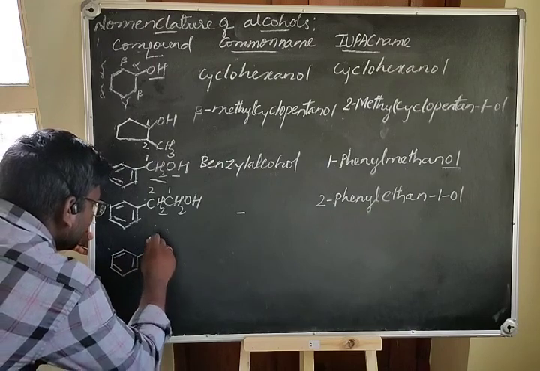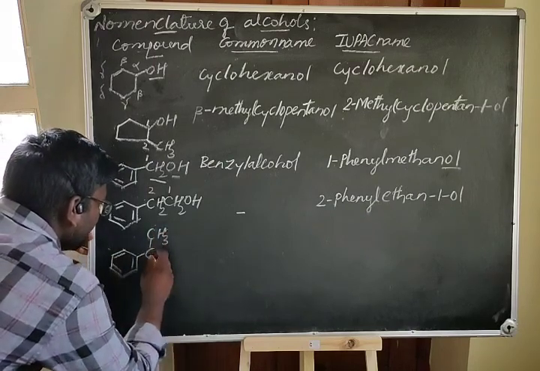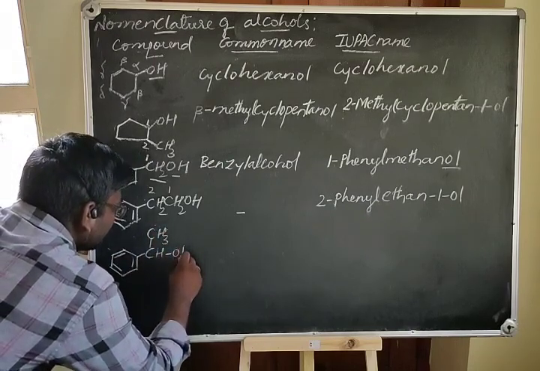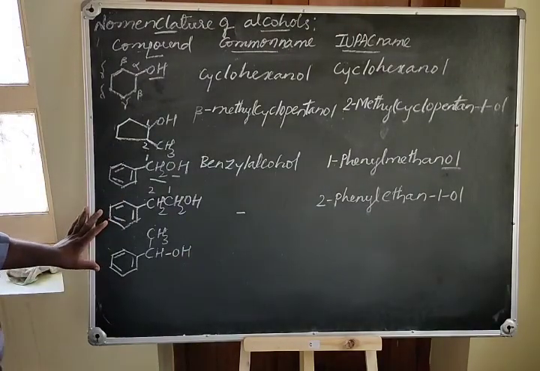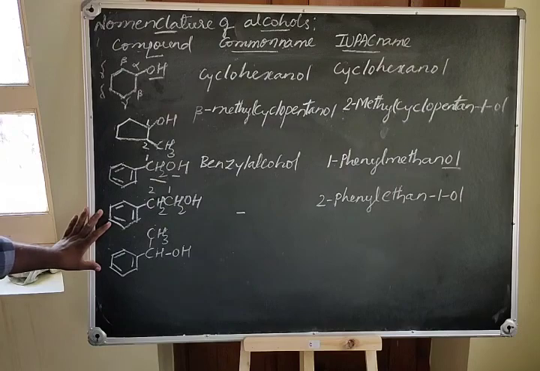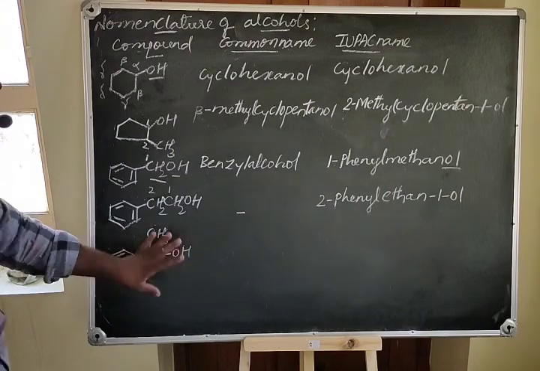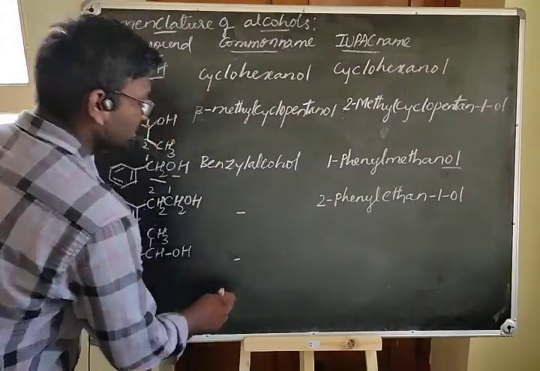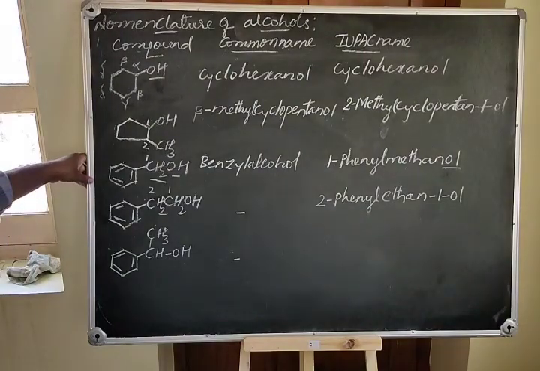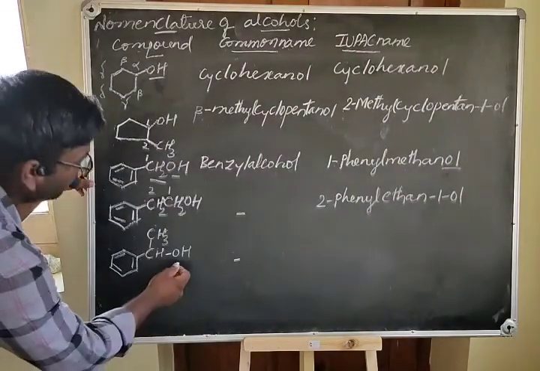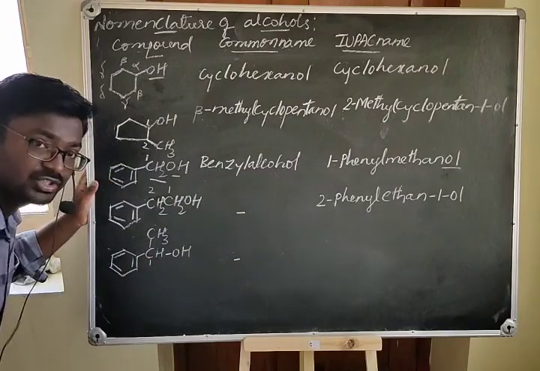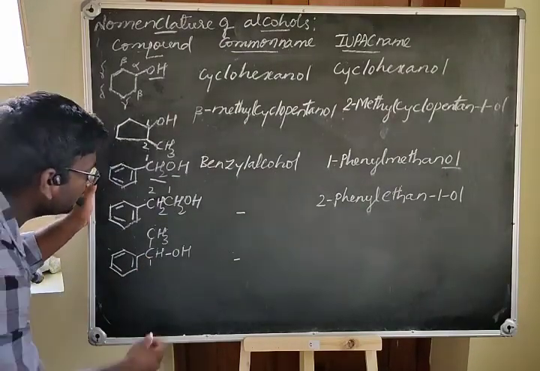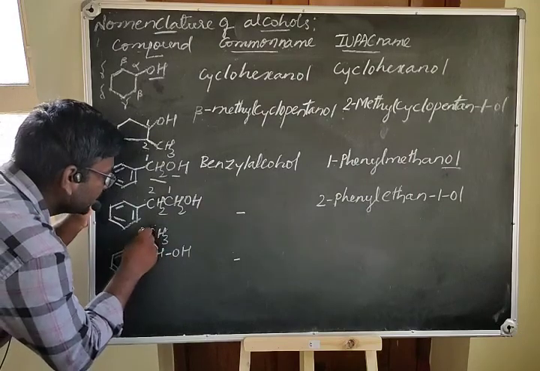Okay, now CH3 HOH. See, these two compounds are isomers, having the same molecular formula but different structures. This also does not have a suitable common name, but when it comes to the IUPAC name, the functional group-containing carbon atom takes position 1, and another carbon in this parent chain is this.